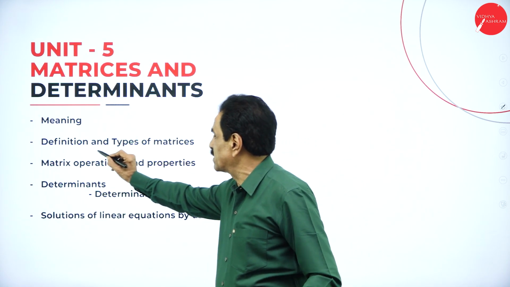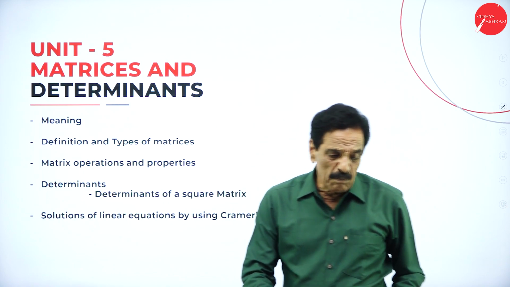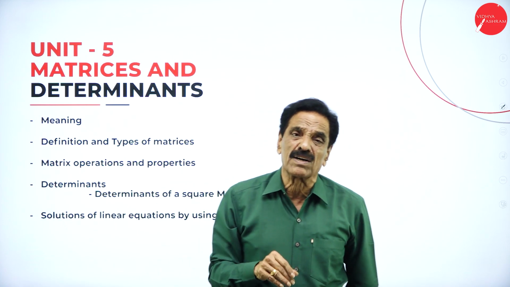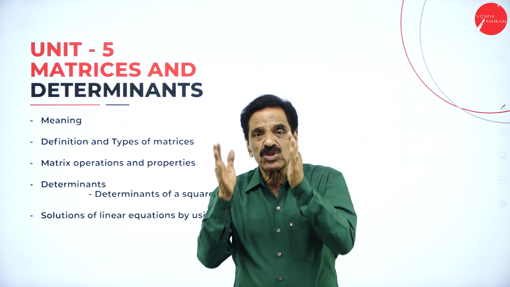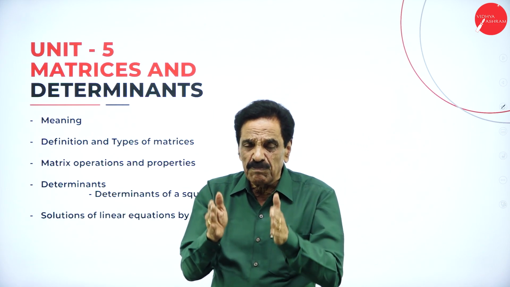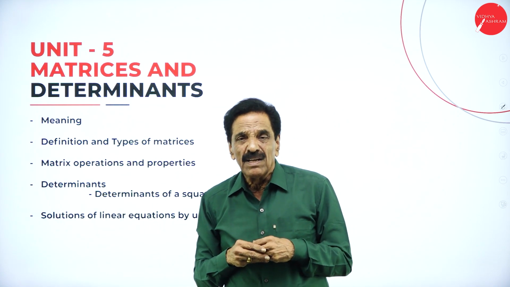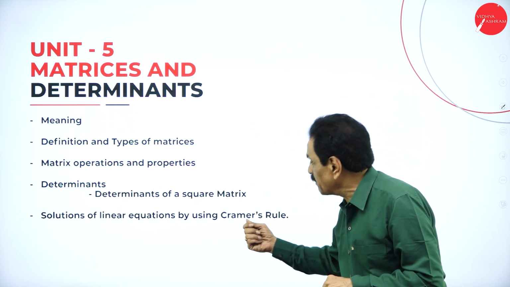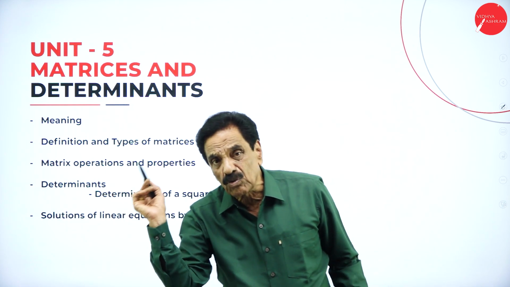Last one, matrix. Definition, types of matrix, operations, determinants and square matrix. A matrix is nothing but numbers arranged properly in rows and columns. The numbers which are arranged in rows and columns are called a matrix. The square matrix is called a determinant, where you are going to apply a law called Cramer's rule.